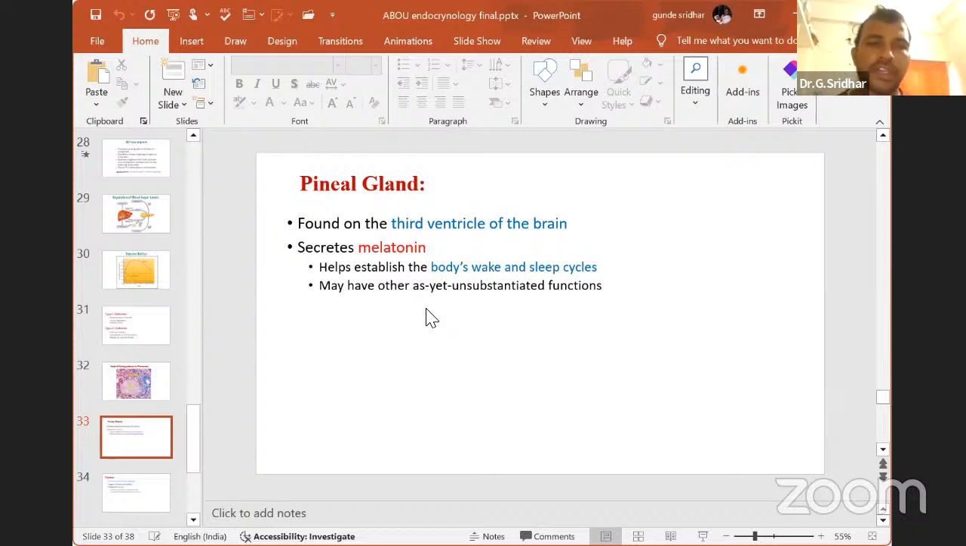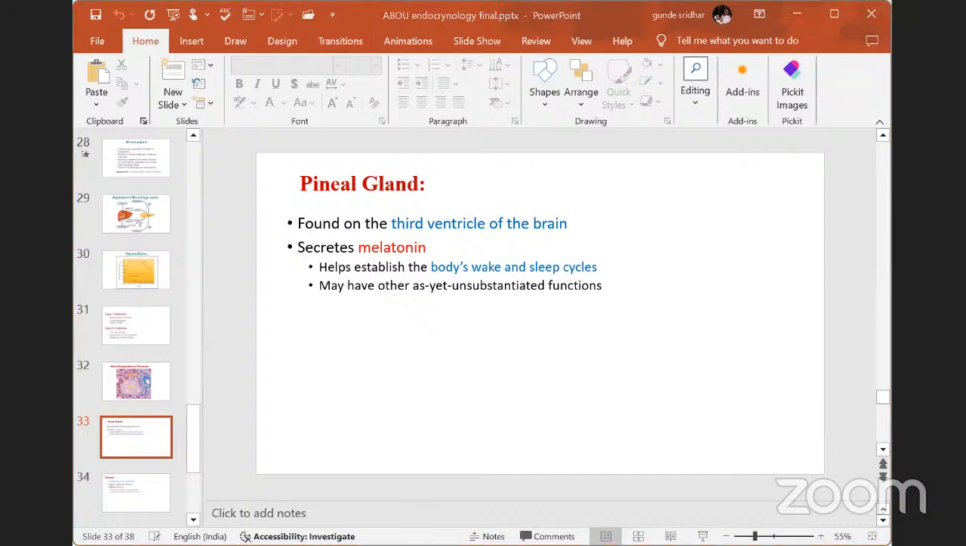Very important with respect to cancer. It helps in the establishment of the body's wake and sleep cycles. Because you know that if you sleep, you will wake up at 6 or 7. But who told you to wake up? This pineal gland takes care of the biological rhythms. The pineal gland takes care of the daily biological pattern. The biological rhythm is mainly maintained by your pineal gland.